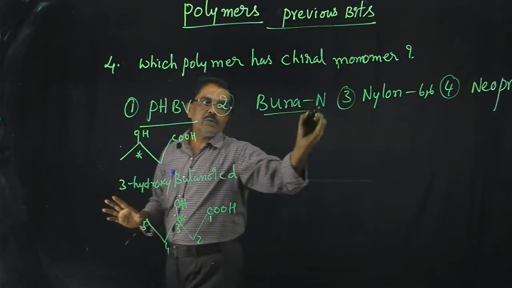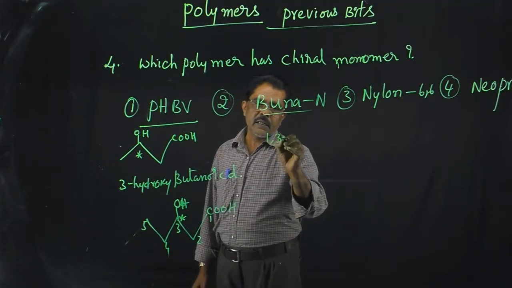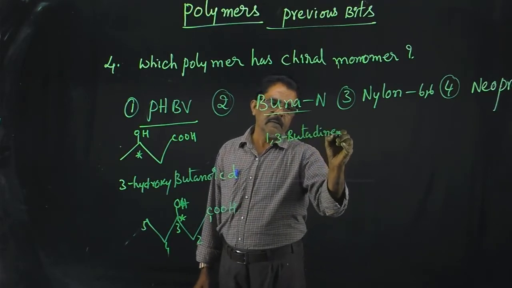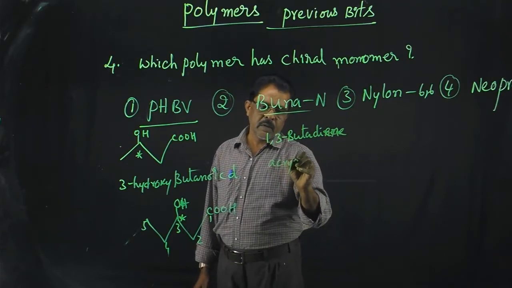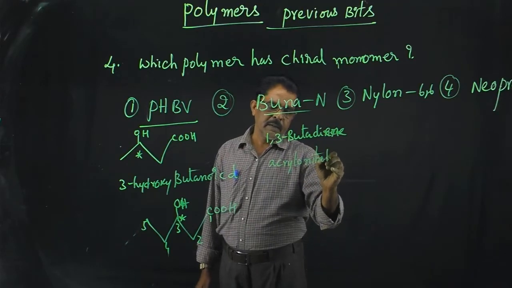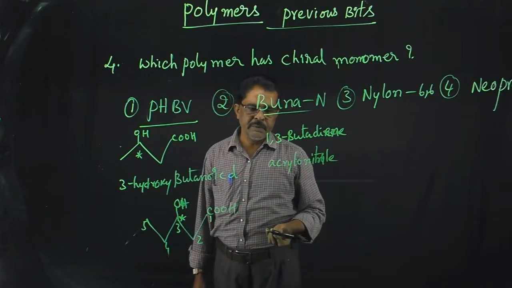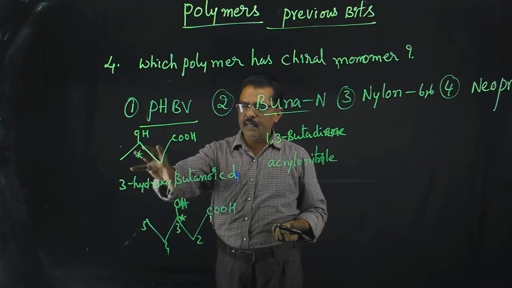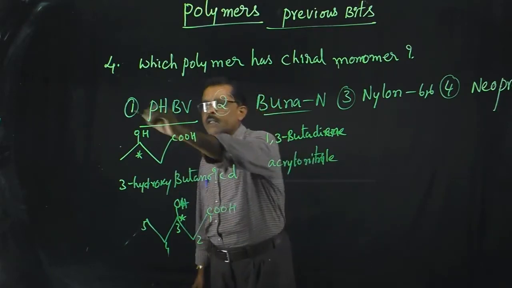But in the case of Buna N, it is the polymer of 1,3-butadiene and acrylonitrile. Both monomers do not have an asymmetric carbon atom, and only where there is an asymmetric carbon is it said to be a chiral carbon. So the first option is your correct answer.